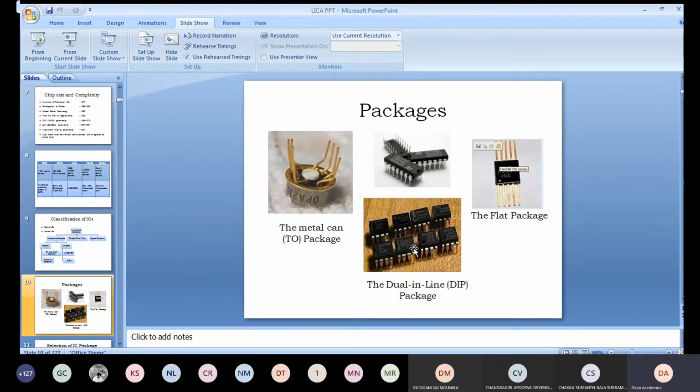Manufacturers will tell this is the IC, this is the maximum current that you can apply, this is the maximum voltage it can withstand, and this is the maximum temperature that it can withstand. All these specifications are specified by the manufacturers, right?